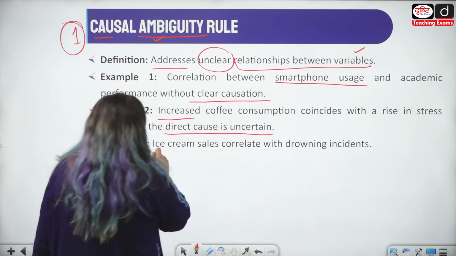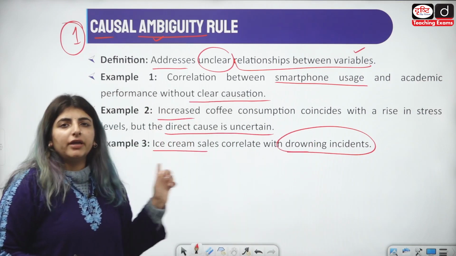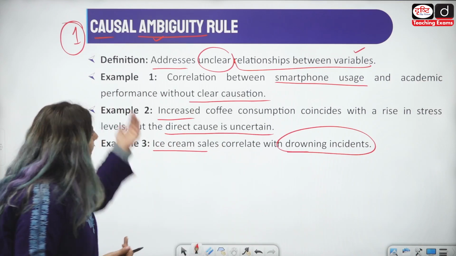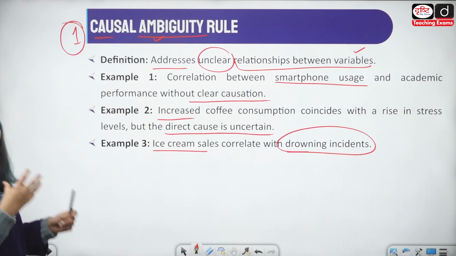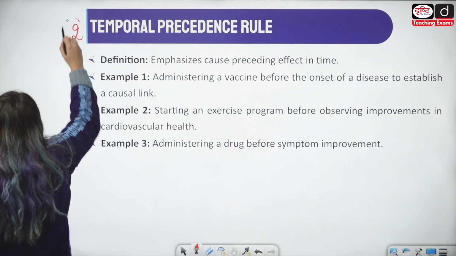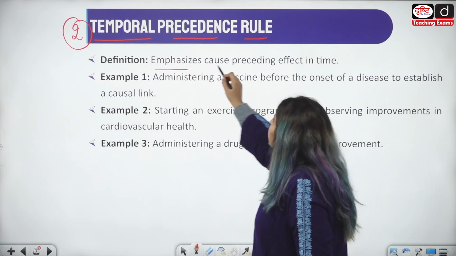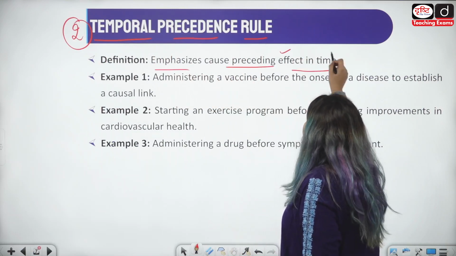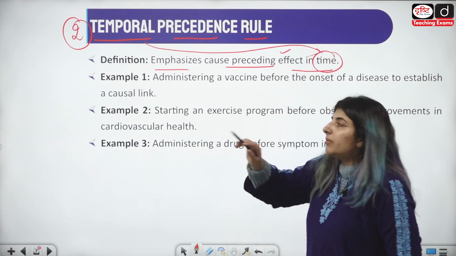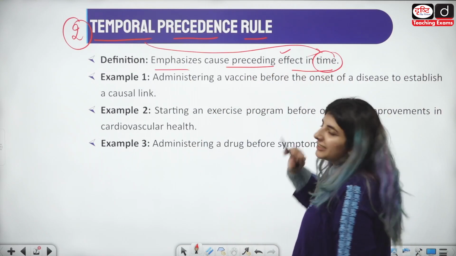Third example, ice cream sales correlate with drowning incidents. These two are not correlated, but there might be some other reasons as well, right? That is what is causal ambiguity rule. Then we have the second one, temporal precedence rule emphasizes cause preceding effect in time. Temporal means time itself, right? तो जब आपका time precede करता है effect, cause preceding effect in time.